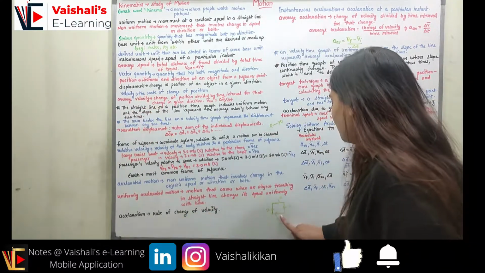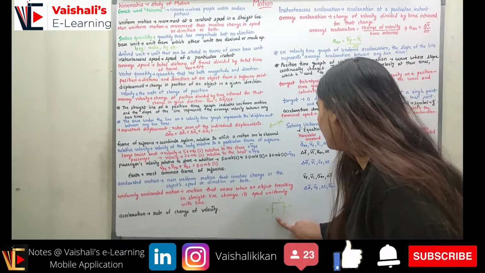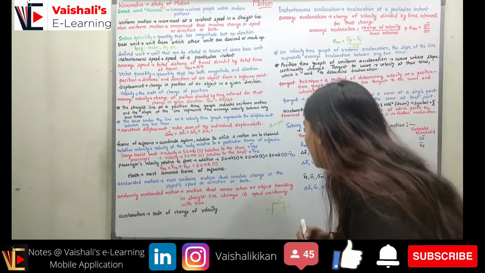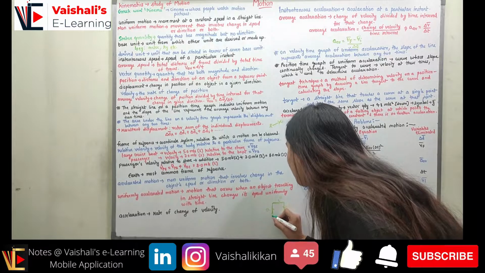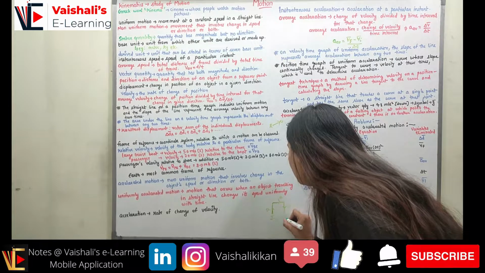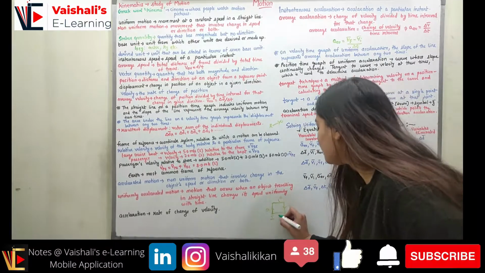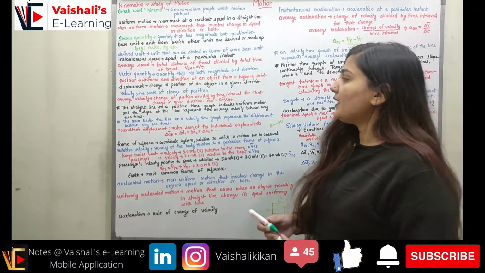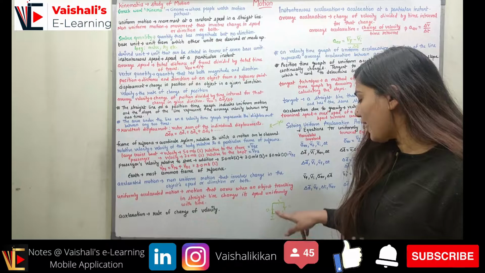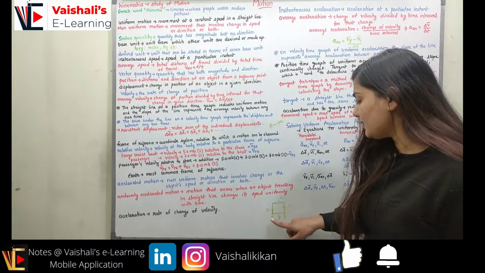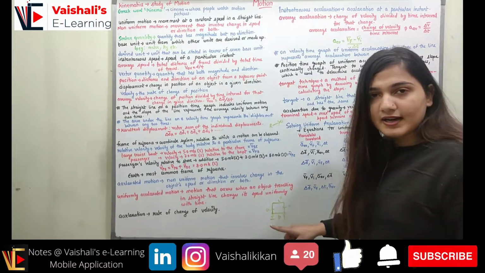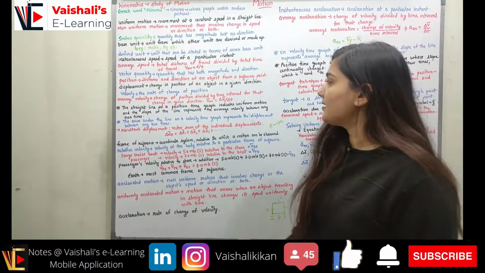Now let's suppose I stopped over here. Now the displacement would be from this initial point I to this final point F. If I make a vector, this represents my displacement, right? It will have some magnitude. Magnitude is A and the direction is from I to F. So this is how I can represent the displacement.